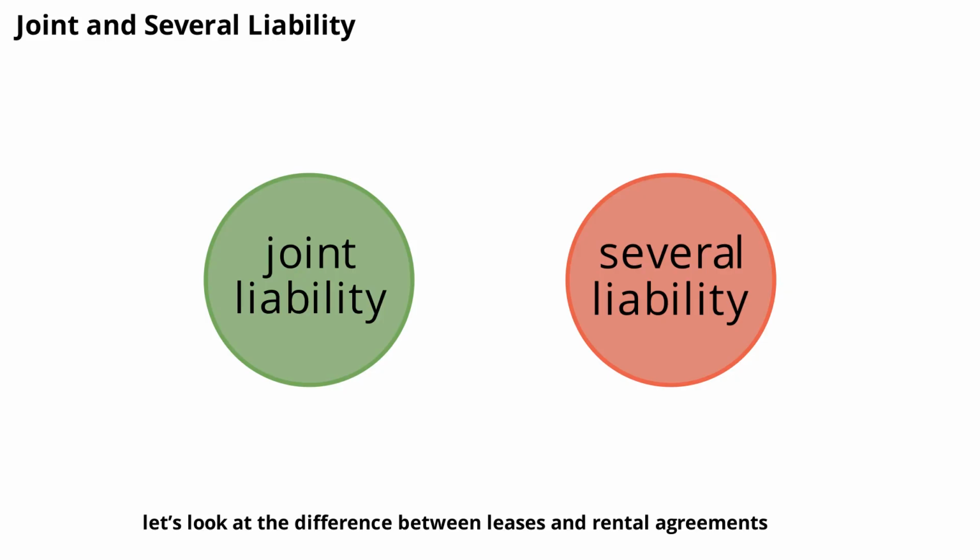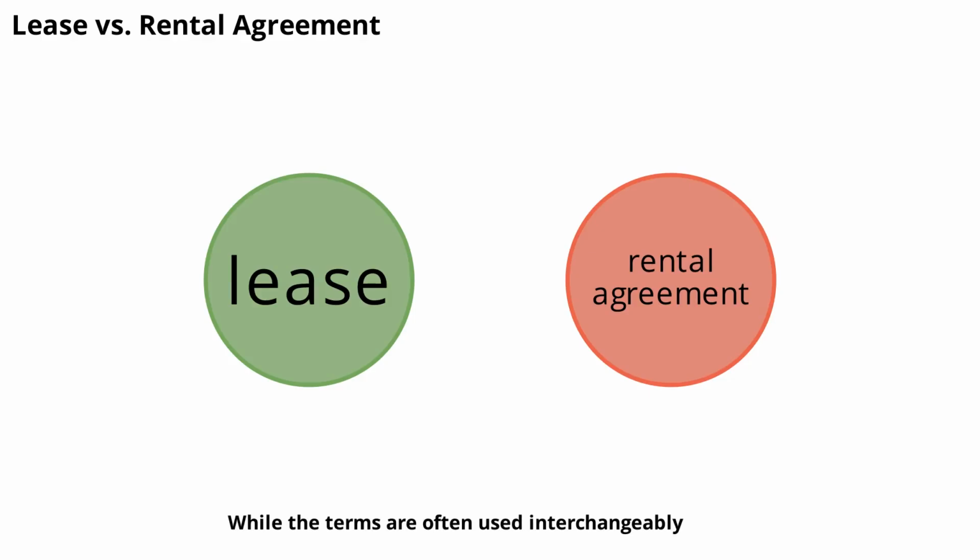Now, let's look at the difference between leases and rental agreements. While the terms are often used interchangeably, leases and rental agreements have key differences. A lease typically covers a fixed term, like 12 months, while a rental agreement is usually month to month and can be changed or terminated with proper notice. Both documents outline the rights and responsibilities of landlords and tenants. Understanding the difference helps you choose the best option for your situation.